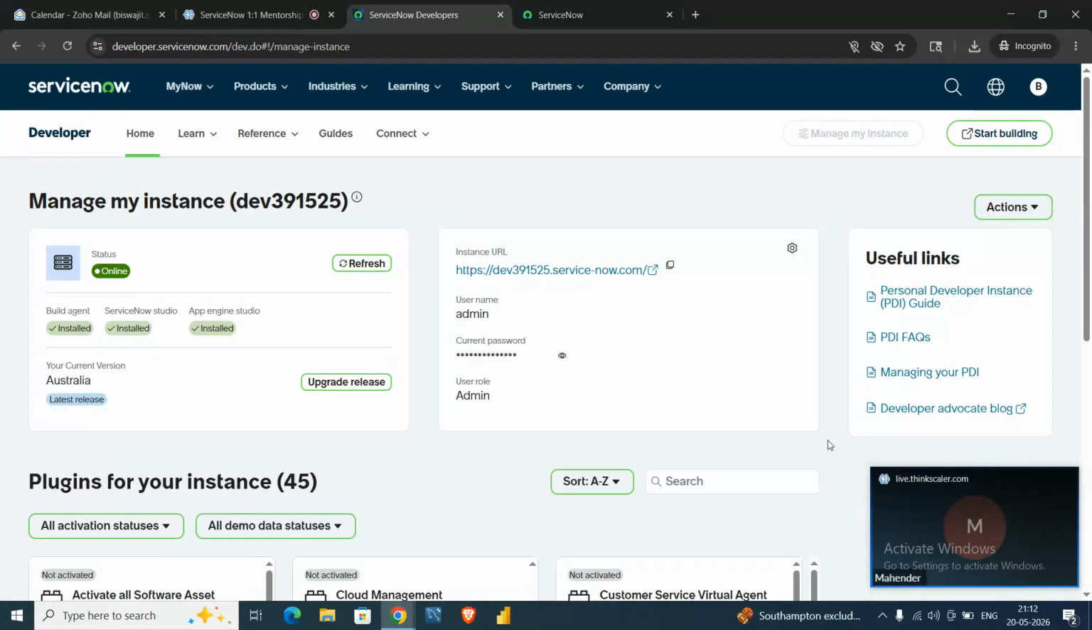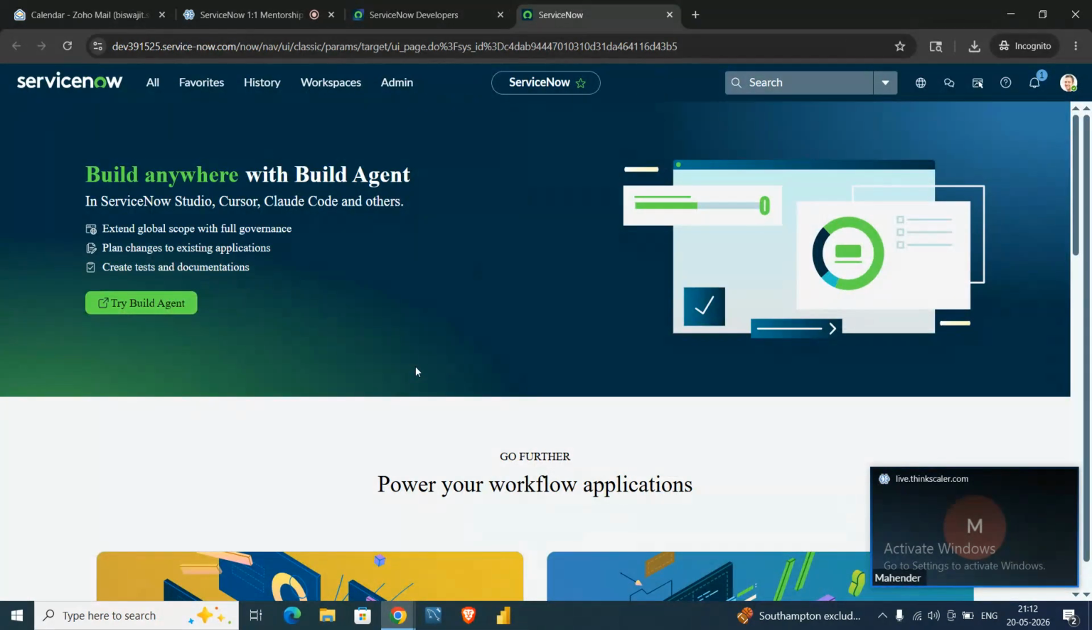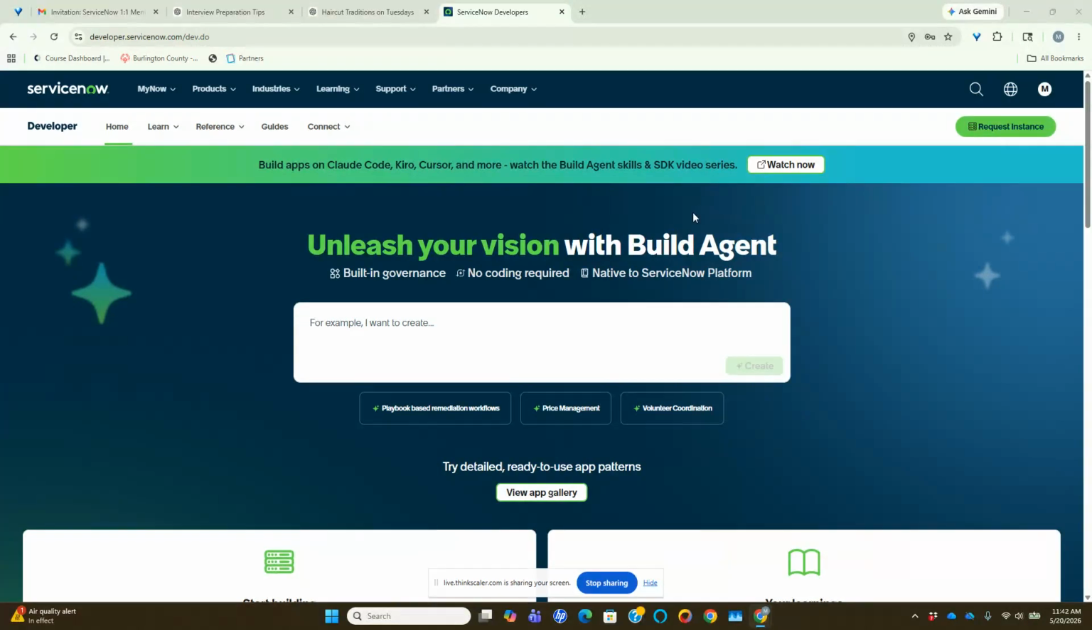Okay. Good. So now let me search for another one, freshly. Let me do one thing. You see my screen? Yeah, I can see. So after login, there is a request instance button on the right-hand side, top right. Yeah, request instance. You can click on that.